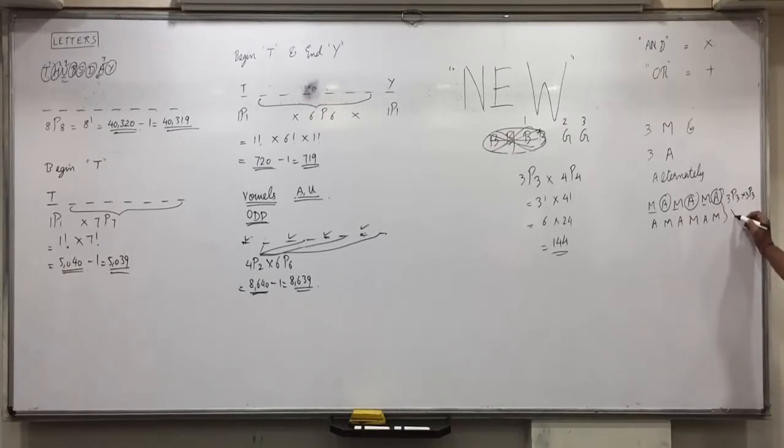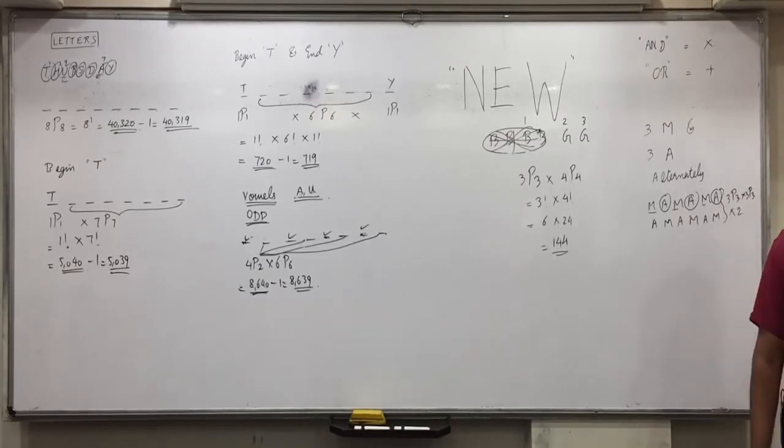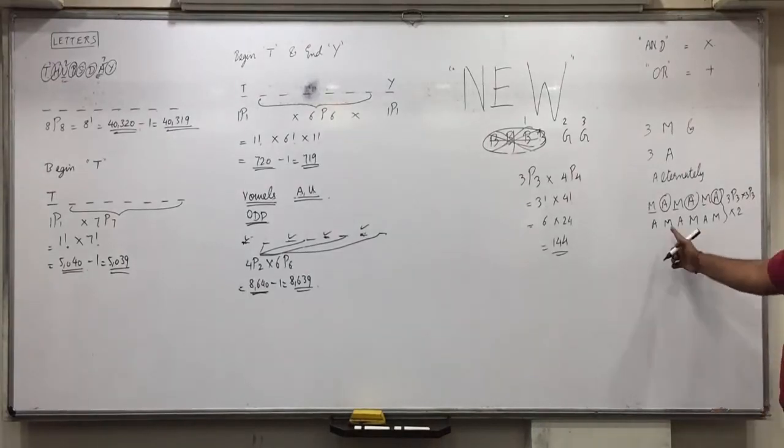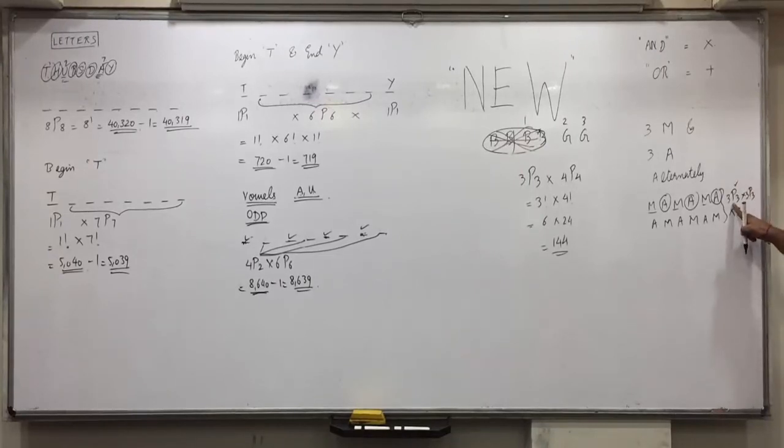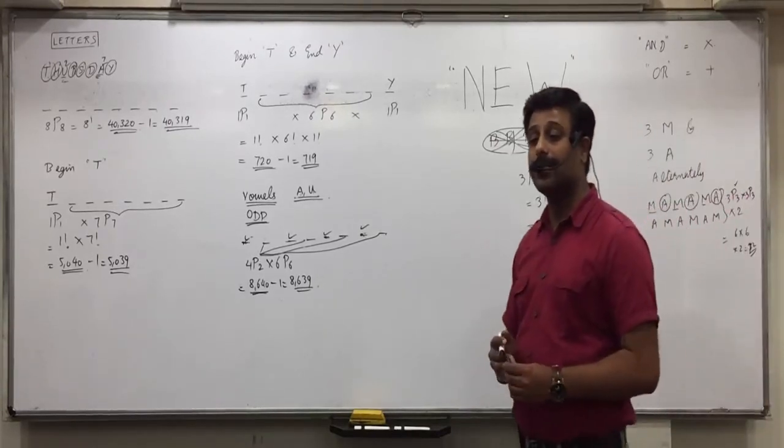And total 2 alternatives are possible. So total how many alternatives are possible? What is this 3P3 for? Mercedes. What is this 3P3 for? Audi. What is this 2 for? 2 alternatives. So 3 factorial, 6 into 6, 36 into 2, 72. Total 72 different ways you can arrange the cars.